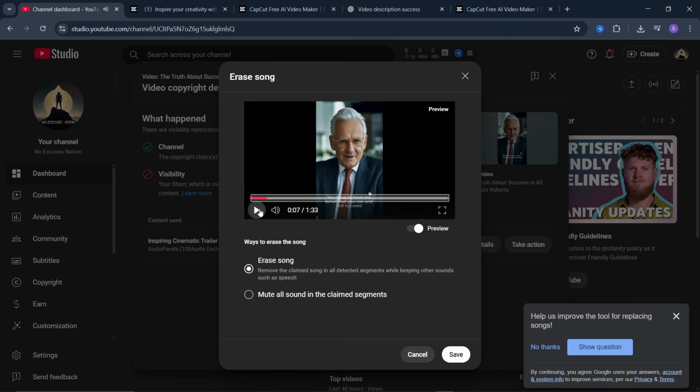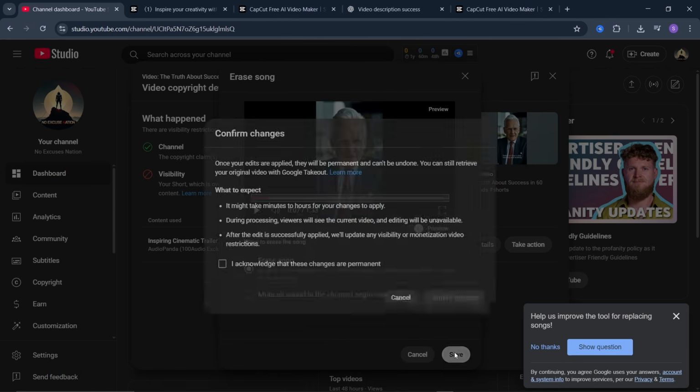Now, you see, with or without the song, there is not much difference. So there's nothing wrong in telling YouTube to just remove the song that is giving you copyright issues. This is a problem a lot of you actually have when you upload shorts. It's basically because you get copyrighted. Now, just click on save.